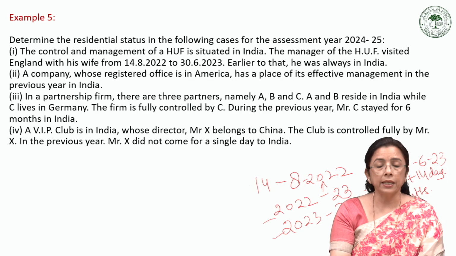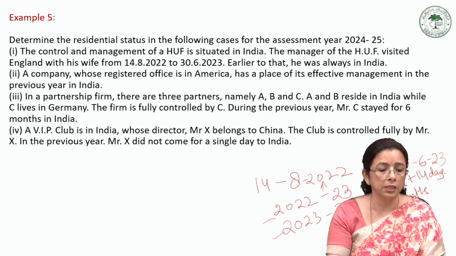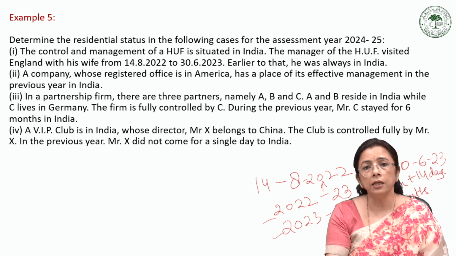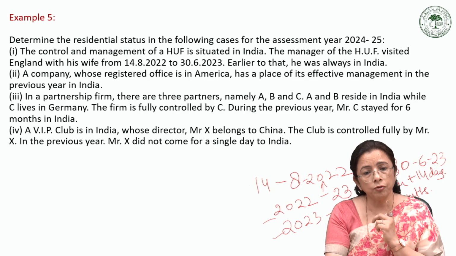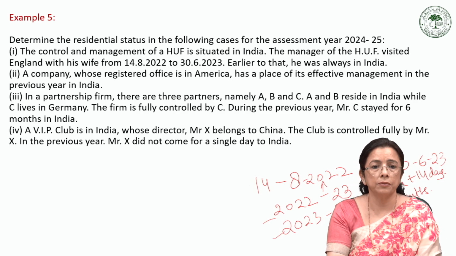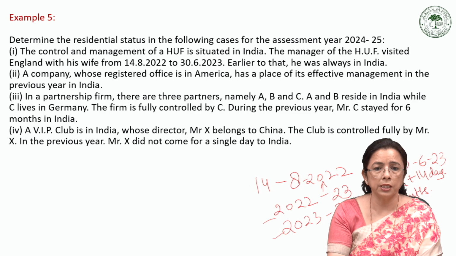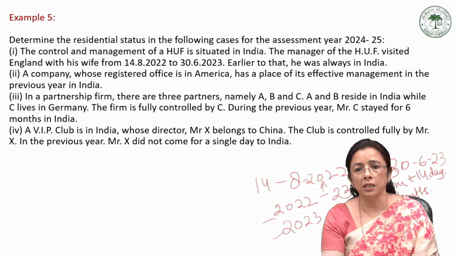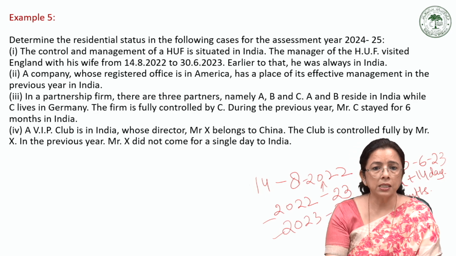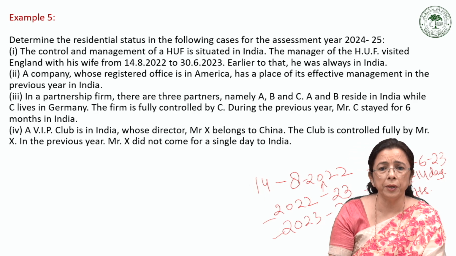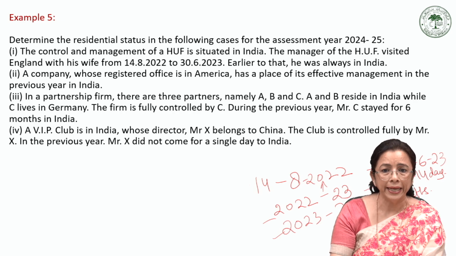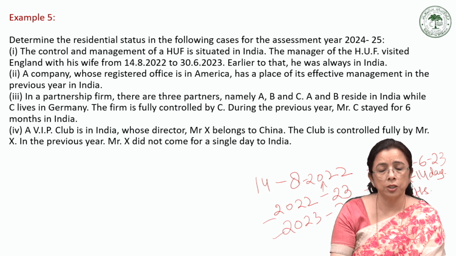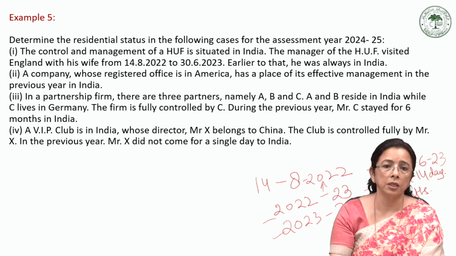Then coming to the second example, the conclusion for the first is that he is a resident in India, and also he is an ordinarily resident in India, this HUF, because the karta fulfills both the additional conditions. Then second, a company whose registered office is in America has a place of its effective management in the previous year in India. That is, place of effective management, POEM, was in India in the previous year. It will be a resident in India as its place of effective management in the previous year was in India.